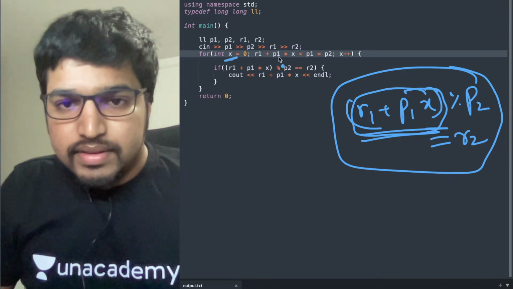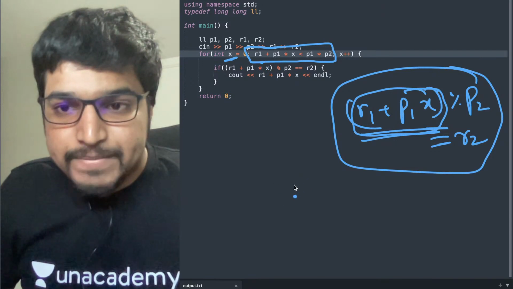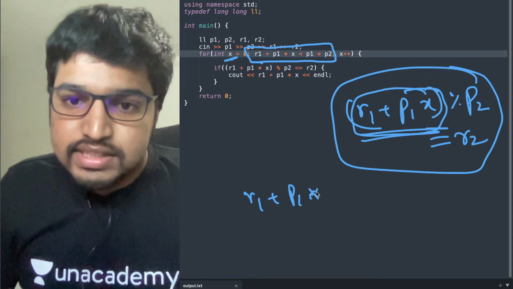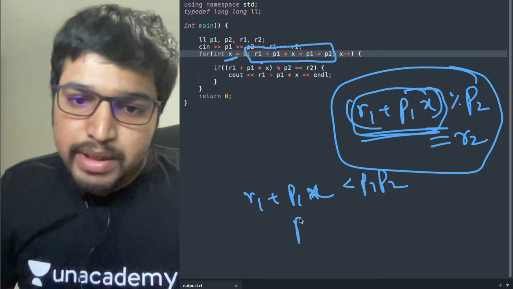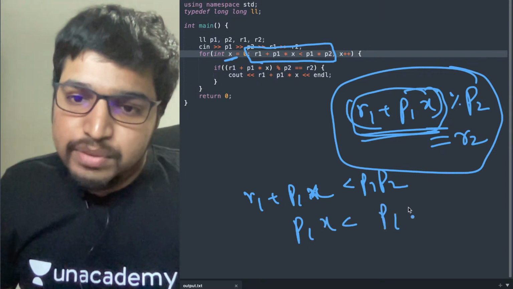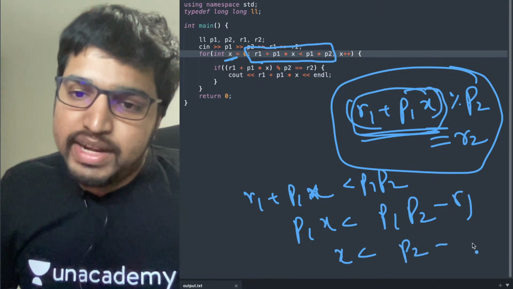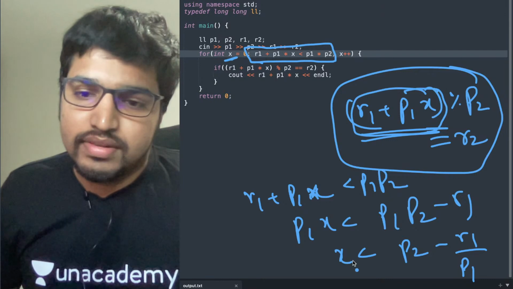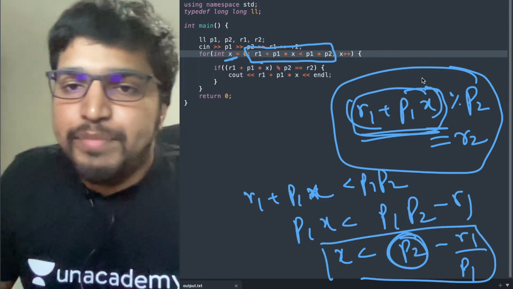But how many times is this loop going to run? Let's check. R1 plus P1 into X less than P1 into P2. So P1 into X less than P1 into P2 minus R1. So X is less than P2 minus R1 by P1. So X is going to run around P2 times, O of P2.